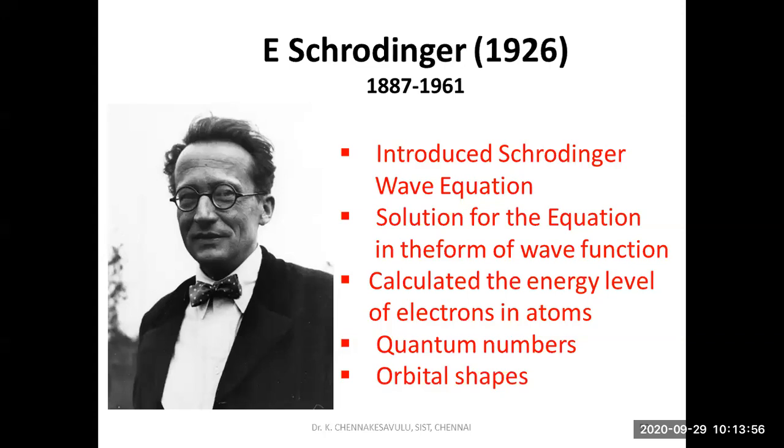He has given the solution in the form of quantum numbers as well as wave functions and the energy of the electron. He calculated the energy of electrons, and he has given a definition of quantum numbers and orbital shapes. These are the achievements of the Schrodinger equation, but all these are probabilistic. Keep that in your mind.